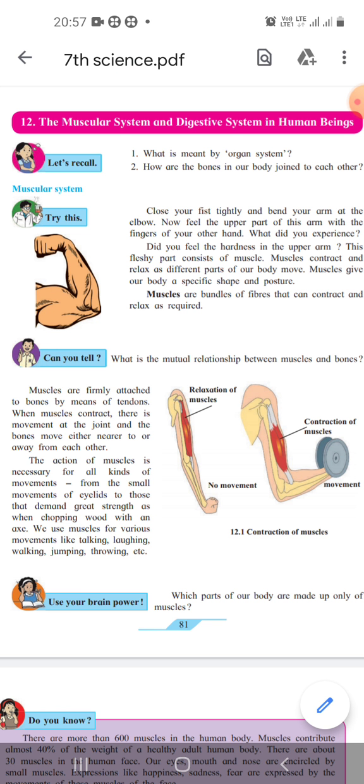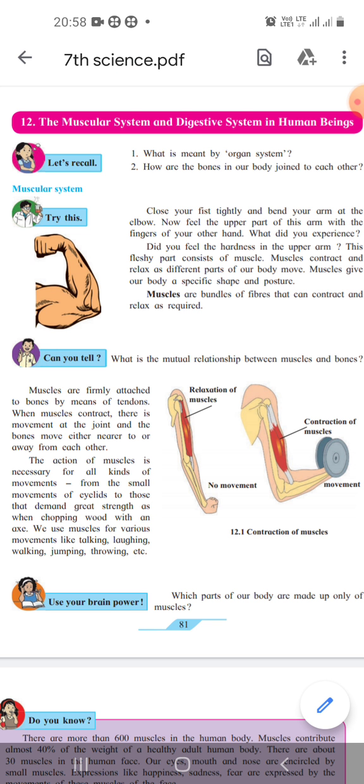Now, how are the bones in our body joined to each other? The skeletal muscles join two bones with the help of tendons. If you look closely at your hand, you can feel the hardness in the upper arm.